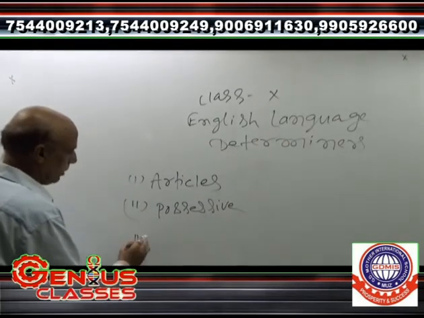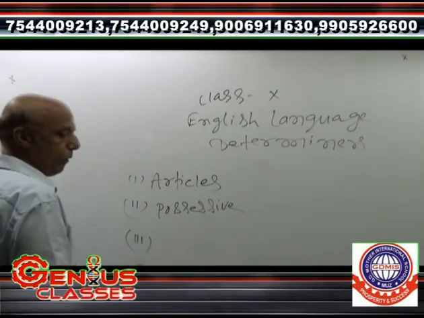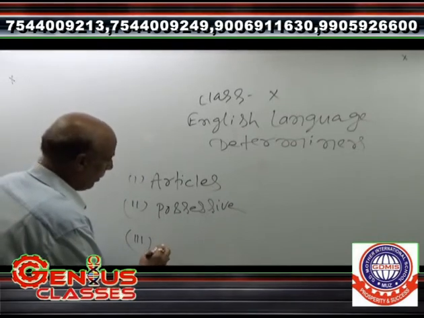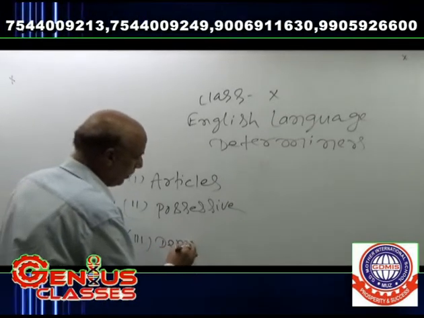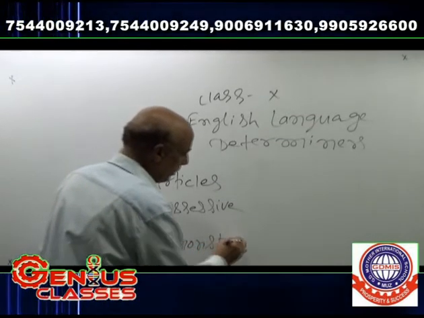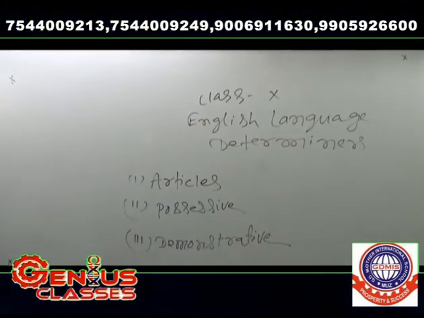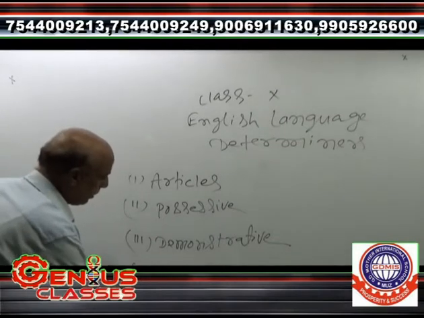Third is called demonstrative. And next is called adjective.